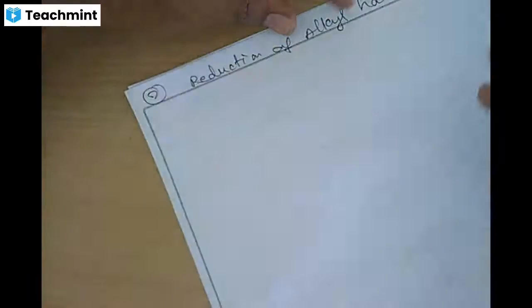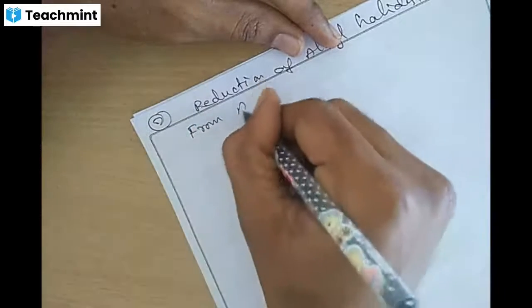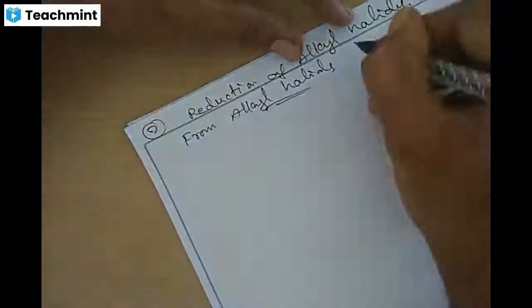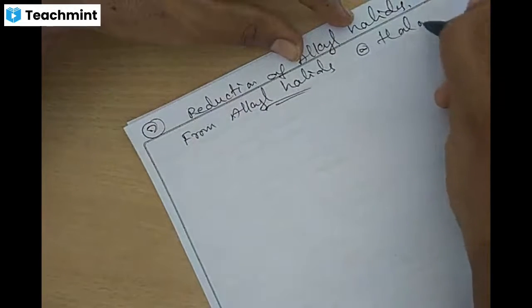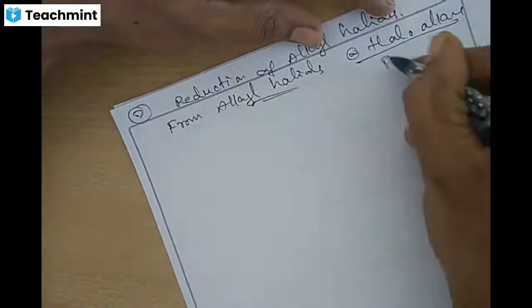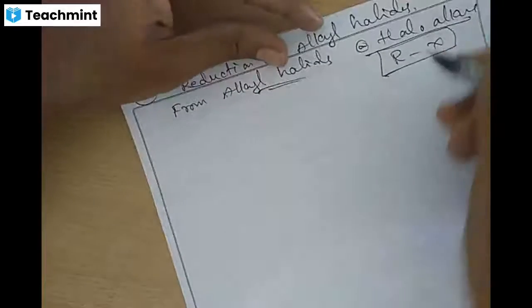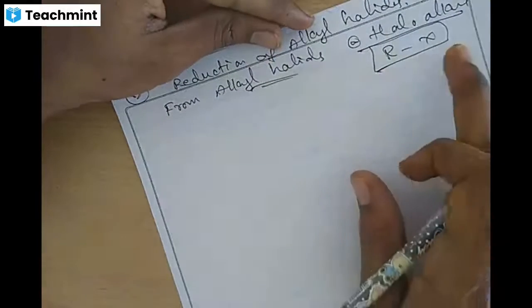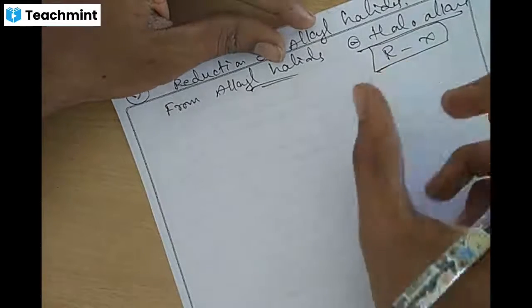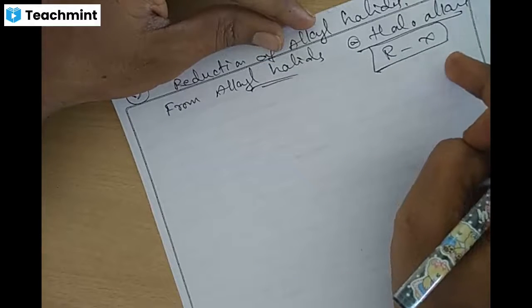Reduction of alkyl halides is nothing but preparation of alkane from alkyl halides or haloalkanes. RX is the general formula. R is an alkyl group, a carbon and hydrogen group, and X is a group 17 element, that is a halogen.